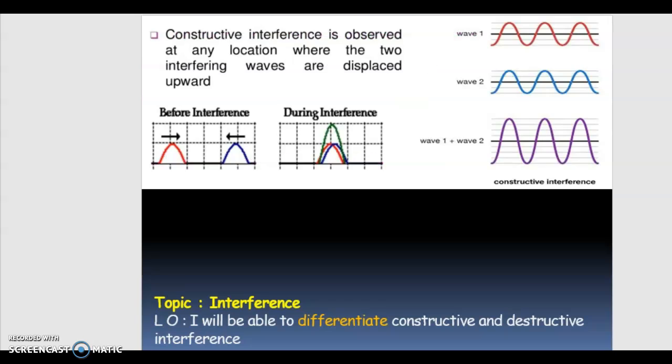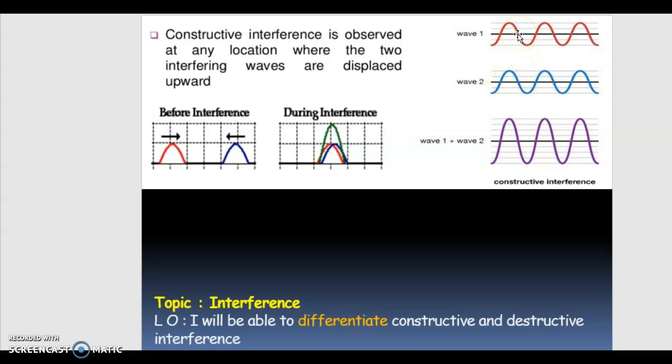Have a look at the screen here. You can see this one represents the first wave and this one represents the second wave. When we consider these two waves, the red and blue look similar. When we consider the upper amplitude of the first wave, the second wave also has an upper amplitude.